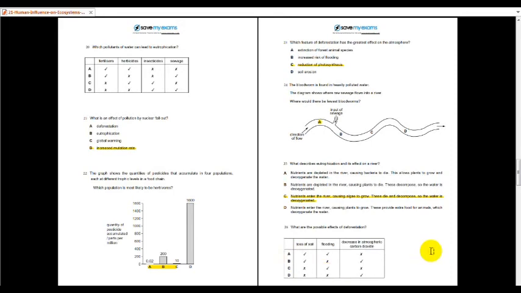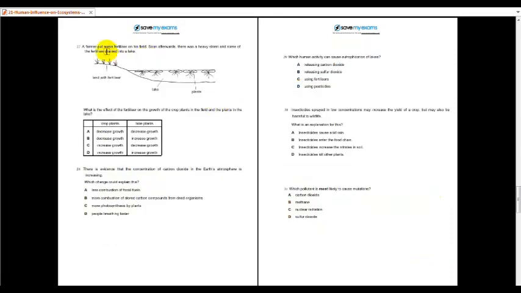Okay, moving on. Number 27. A farmer put some fertilizer in his fields, and afterwards there was a heavy storm and some of the fertilizer drained into the lake. Effect of fertilizer on the crop growth and the plant in the lake. For the crop would be increased growth, but the ones in the lake would be decreased. Number 28. There is evidence that the concentration of CO2 in the earth is increasing. Which change could explain this? It is more combustion of stored carbon compounds.